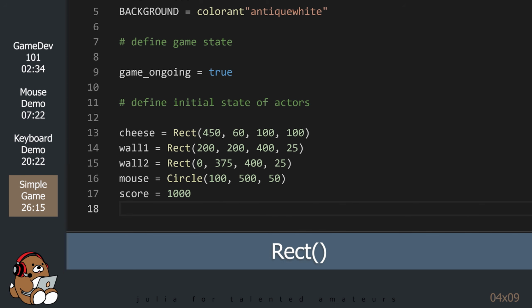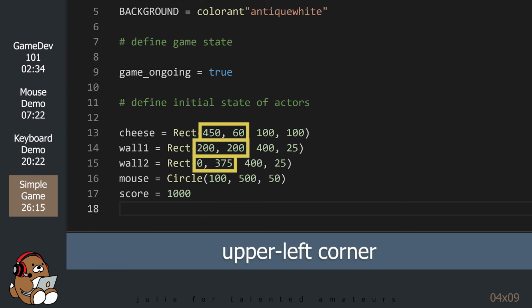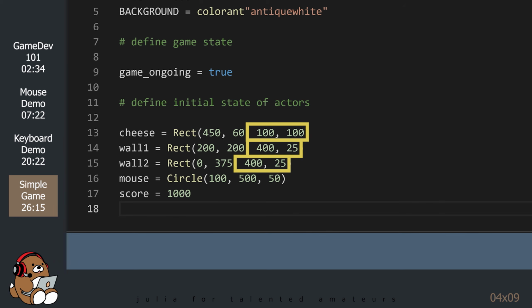As you can see, most of our actors are just basic shapes. For the rectangle constructor, the first 2 arguments are the horizontal and vertical coordinates for the upper left corner of the rectangle. And the last 2 arguments are the width and the height, respectively. For the score, I'm setting the initial value at 1000. The player will lose a point every time they take a step, so the way to get the highest score is by taking the fewest steps.